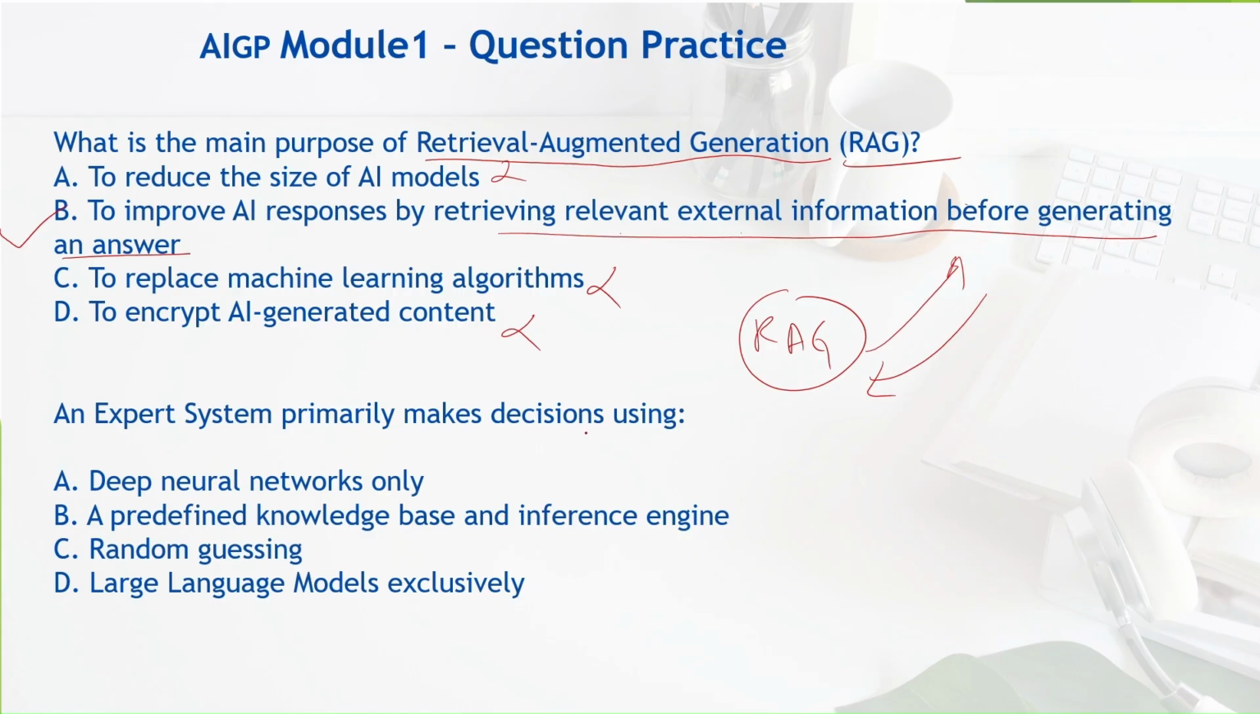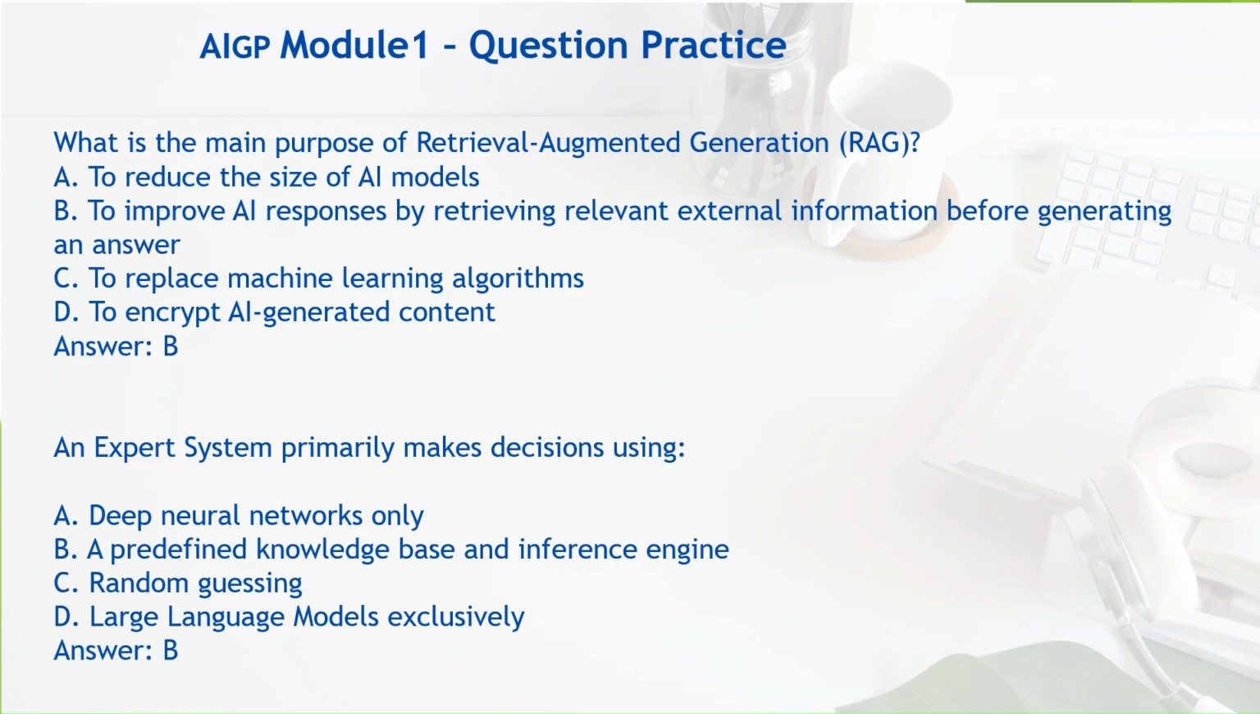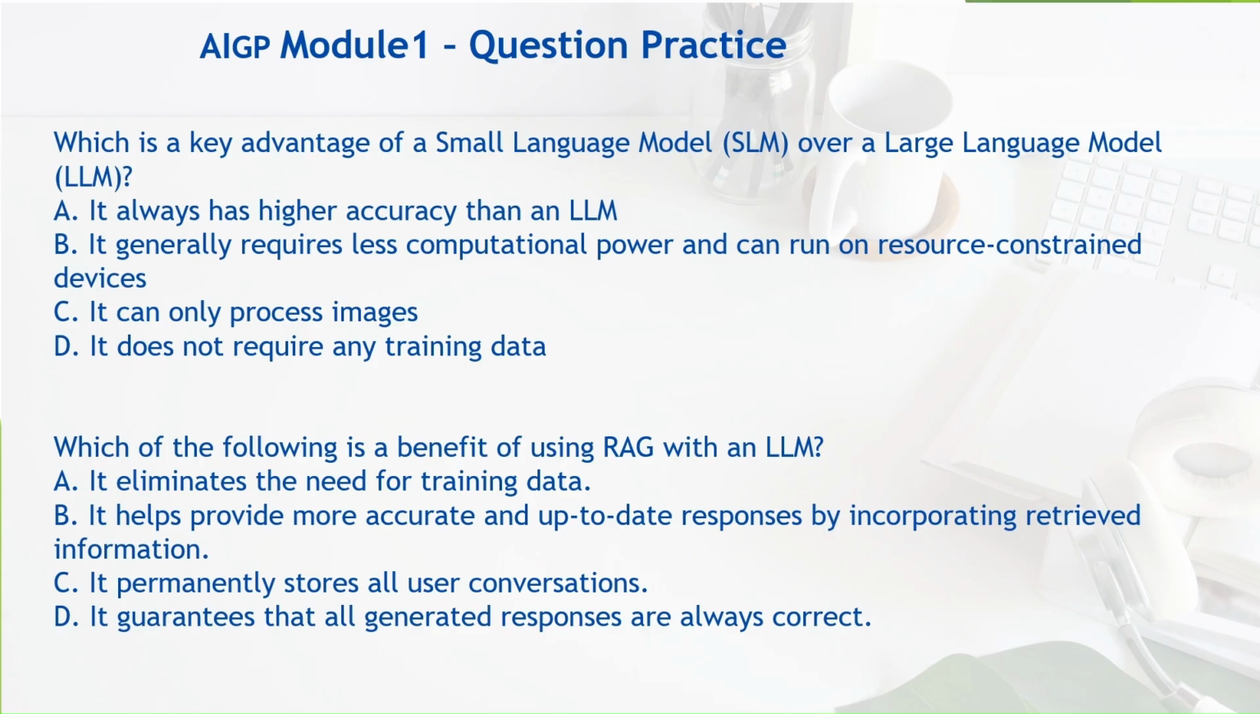An expert system primarily makes decisions using deep neural networks only? No. A predefined knowledge base and inference base. Okay. Random guessing? Definitely not. Large language model exclusively? No. See, an expert system comprises a knowledge base and an inference base. So using these two systems, it makes a decision. So for expert system, the answer is B. Let's see the answer. Yes.